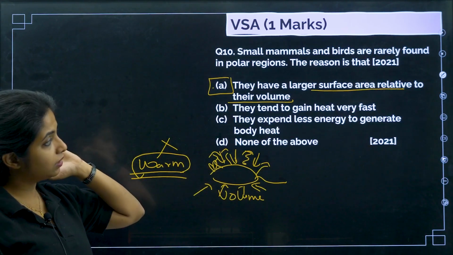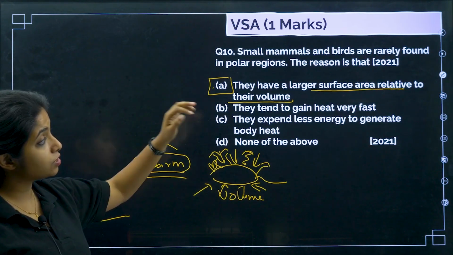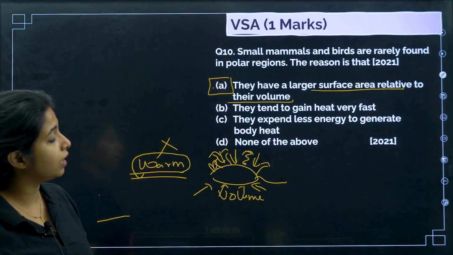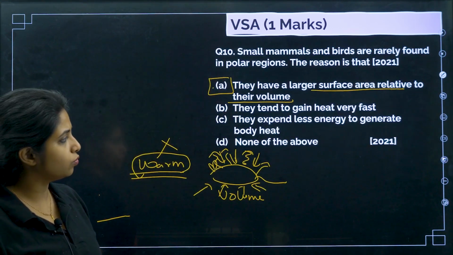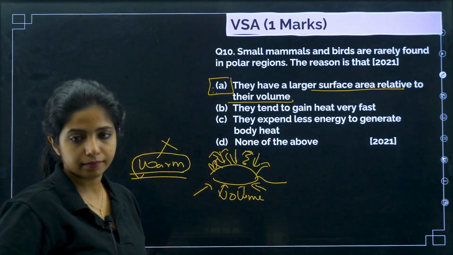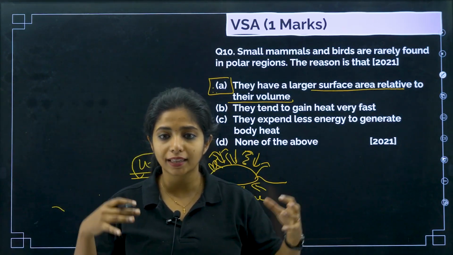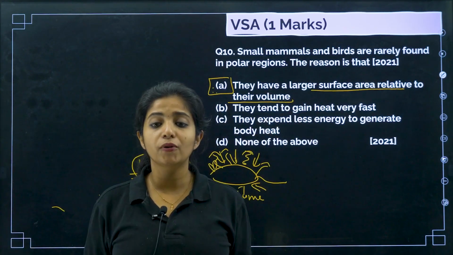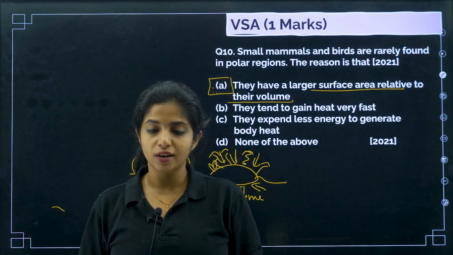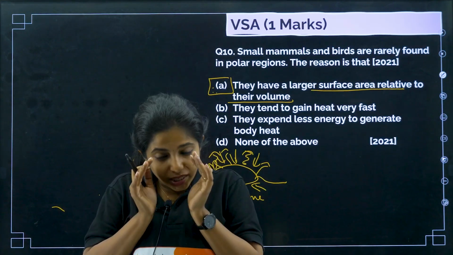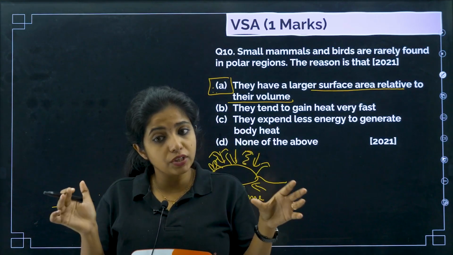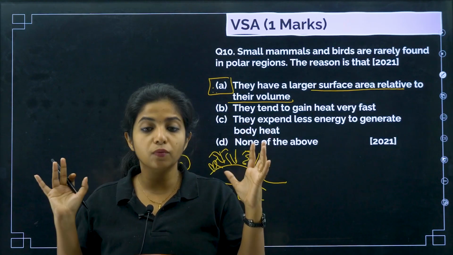They did not tend to gain heat very fast. If that was the case, they would have probably lived there. They do not expend less energy either. This is the answer. Always remember, that is why you find polar bears, seals and things like that in the polar regions. You don't find small organisms. Why? Because small organisms have lesser volume and more surface area. If more surface area is there, more loss of heat will be there, so they won't be warm anymore.